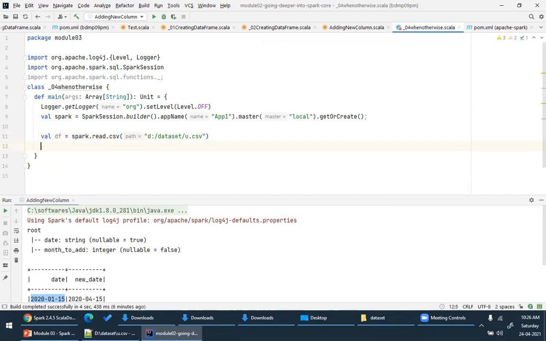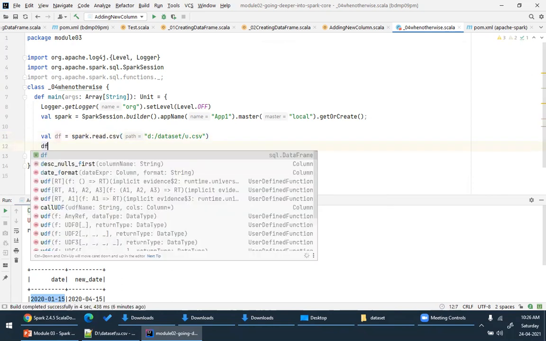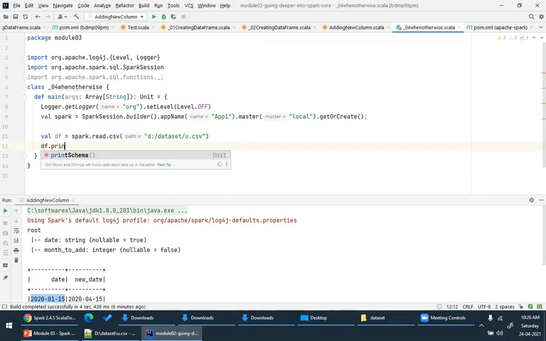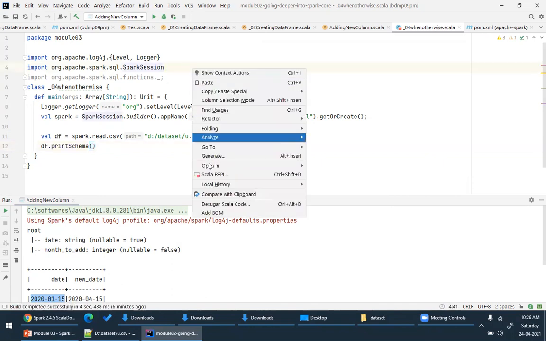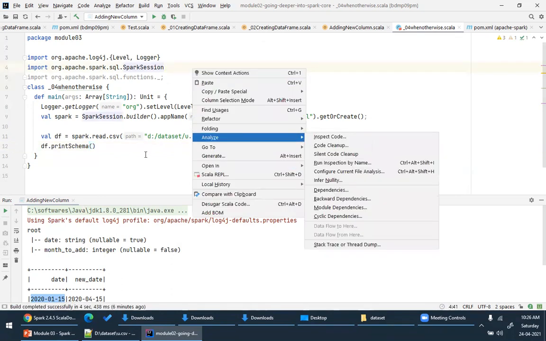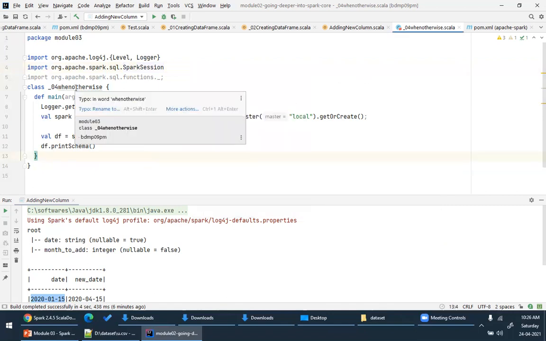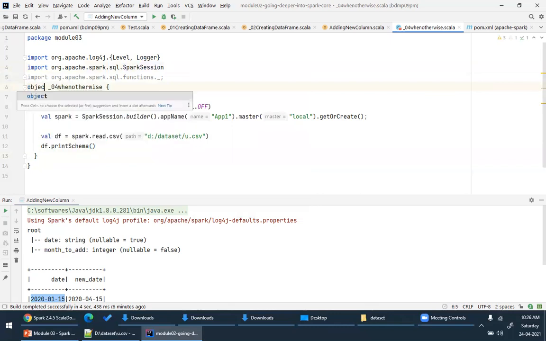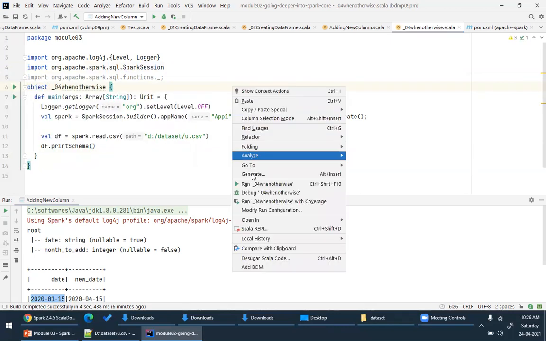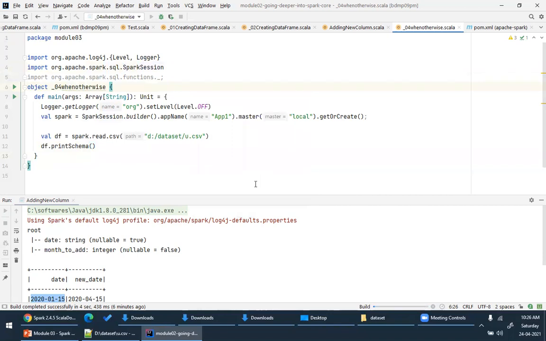Now please look at this. When I write df dot print schema, let's see what happens now. What happened? Oh, sorry, this has to be the object. Okay, let it execute.